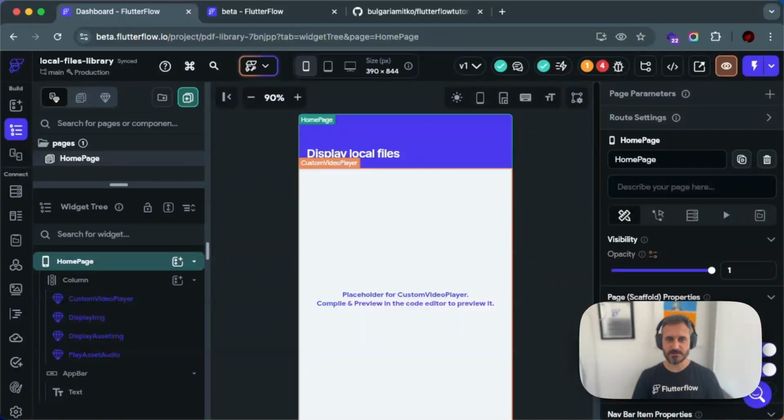Why I'm saying that is because libraries will give you the possibility to actually extend your project even further than, for example, dependencies. And what are the differences between dependencies and libraries? We're going to talk about that as well. And I'm going to show you today how to create a library, and I'm going to show you how to embed it in your project. And what libraries are, how to use them, and everything that you need to know about libraries.